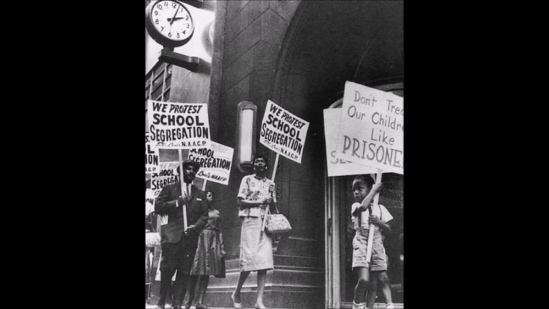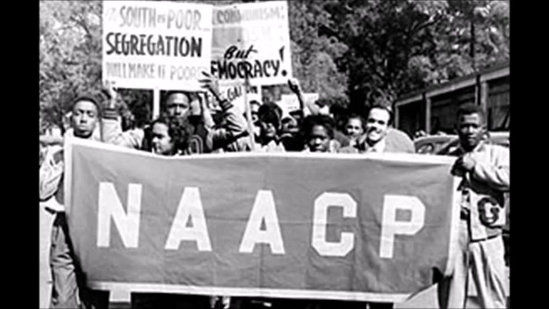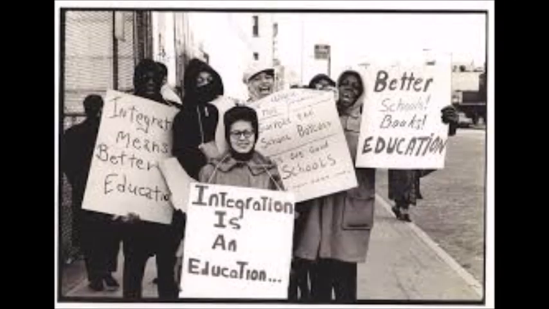The case came about when a man by the name of Oliver Brown filed a lawsuit against the school system of Topeka, Kansas. He filed the lawsuit after his daughter, Linda Brown, was not allowed to enter the white elementary school in town. The local court case was lost by Mr. Brown. The court said that even though the schools were not the same, the separate but equal law was still in order. This case was just getting started, though, because the state of Kansas ruled in favor of the segregation of schools. The NAACP legal defense got involved. Thurgood Marshall was the head of the NAACP legal defense team and took great interest in the Brown v. Board of Education case in Kansas.